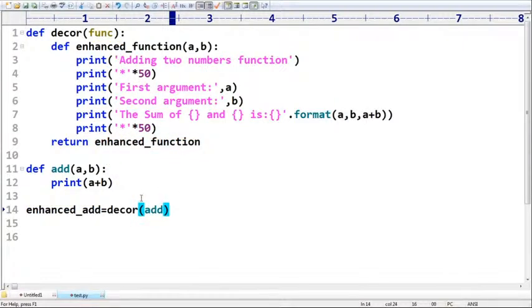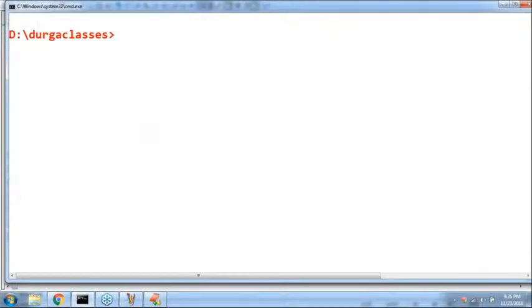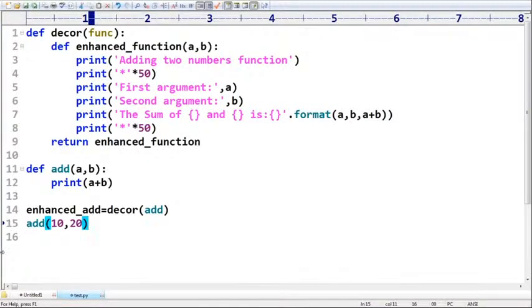Now both facilities are available. If you ask add of 10, 20, what is the answer we are going to get? Now the decorator won't be executed, sir. Simply 30 is the answer. If you want it with the decorator, call this function. Because the decorator's returned function I saved with a new name, automatically call this function.